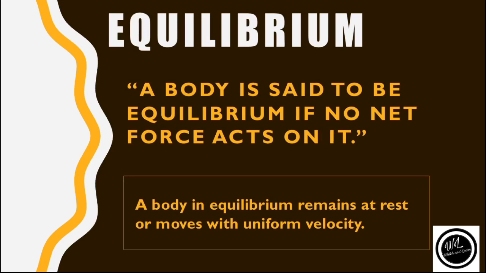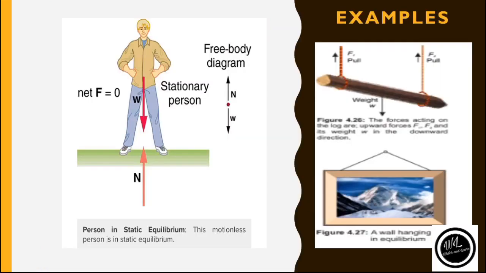Let us see an example related to equilibrium. Firstly, this is an example of a person who is standing, in a state of rest. The weight of that person is acting in the downward direction, while the force of friction is acting in the upward direction. So these are both opposite forces and they will cancel the effect of each other, and there will be no net force, or we can say no resultant force acts on it. So the body will be in a state of equilibrium.